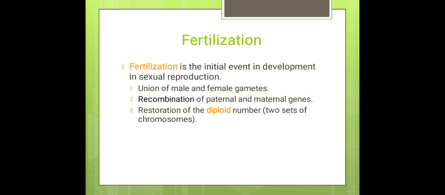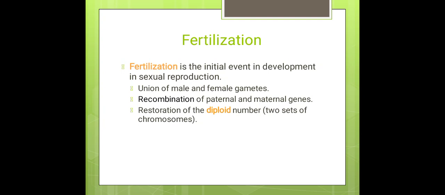So, coming to fertilization, it is the initial event of development in sexual reproduction. In sexual reproduction, the first step is that the male and female gametes meet each other, followed by the recombination of paternal and maternal genes.